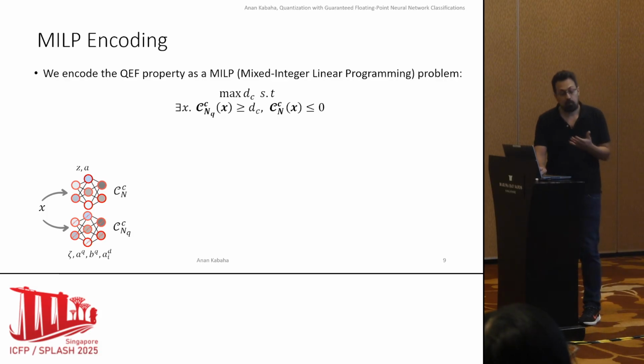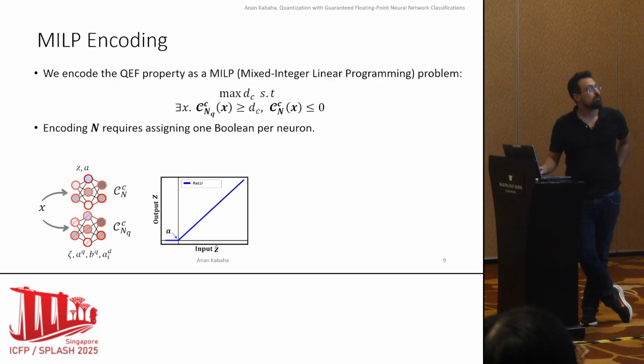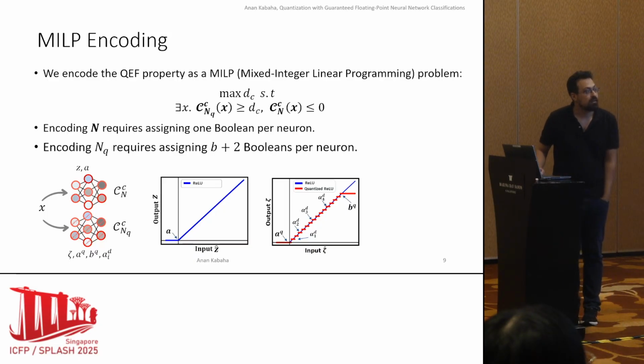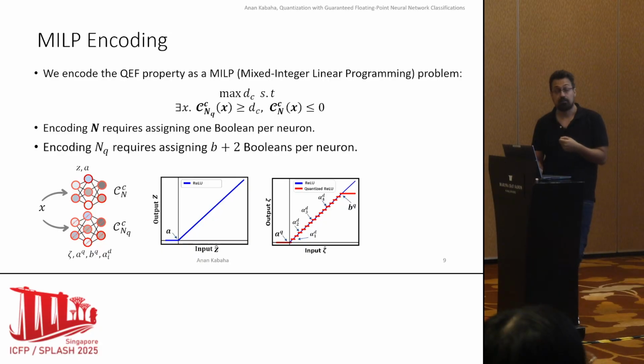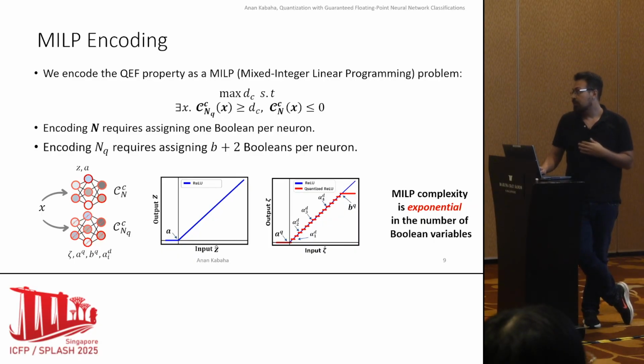Okay, so we showed how we define our property, and now let's see how we compute it. To compute it, we use MILP, mixed integer linear programming, and we have two constraints: the classification confidence of the quantized network and the classification confidence of the floating point network. Now, to encode the floating point network, we need to assign one Boolean per neuron in the network because we have one nonlinearity at the 0. But to encode a neuron in the quantized network, we need to assign b plus 2 Booleans, which is a huge number, especially since the MILP complexity is exponential in the number of Boolean variables in our property.